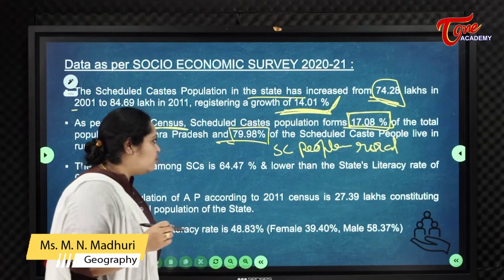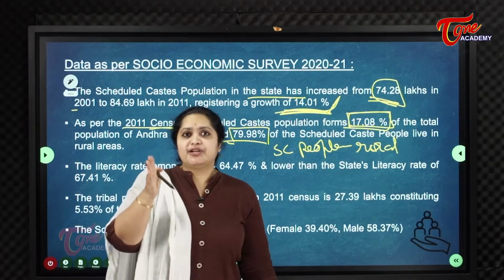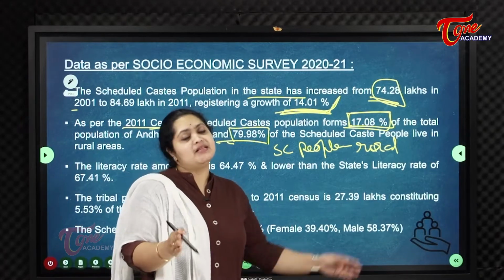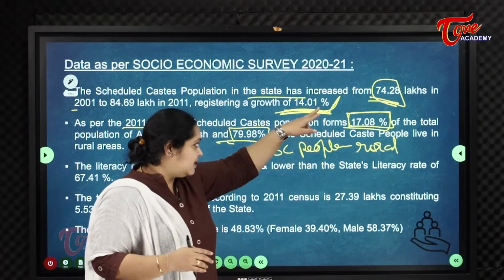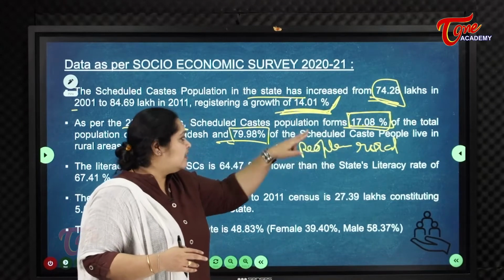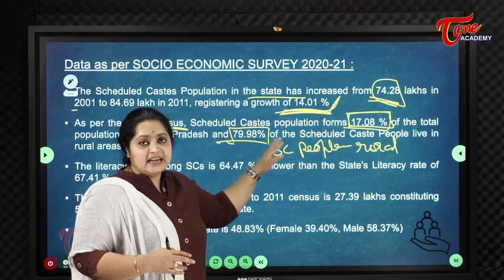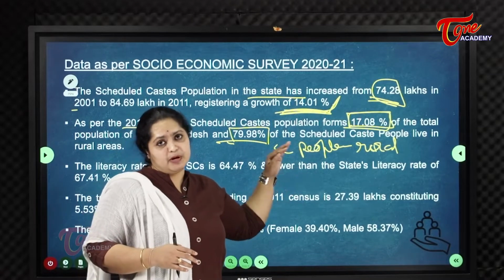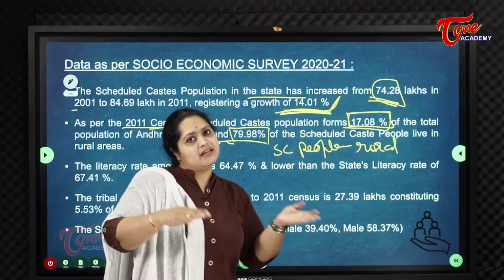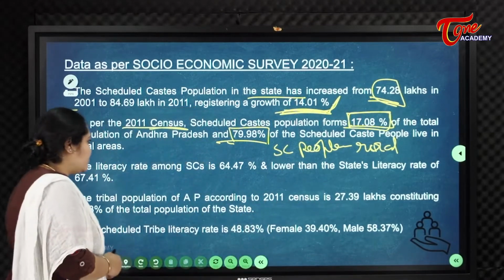How much percentage of the scheduled caste population lives in rural areas? Means nearly 80% of the SC population lives in rural areas, others live in urban areas or cities.